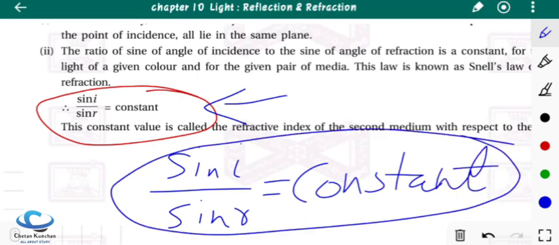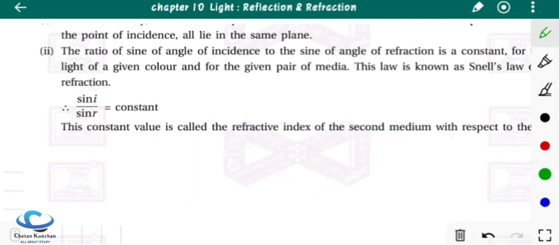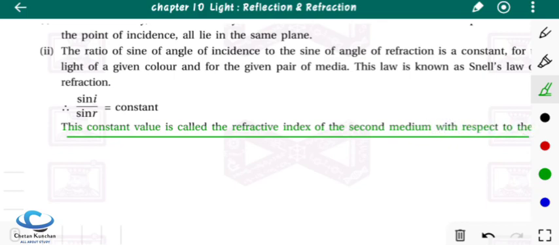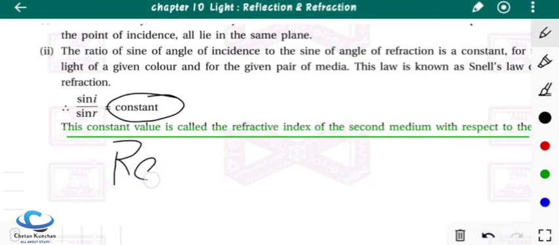And how can it be constant? When you are taking the ratio of sine of angle of incidence and sine of angle of refraction, the value which you will get will remain constant in each and every situation. So the constant value is called the refractive index of the second medium with respect to medium 1. The value which you are getting here is representing the refractive index value. Now what is refractive index? We will study about it in the next question. But the constant value is giving you the refractive index value.